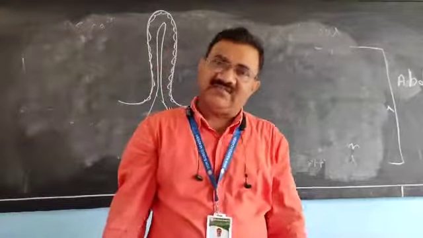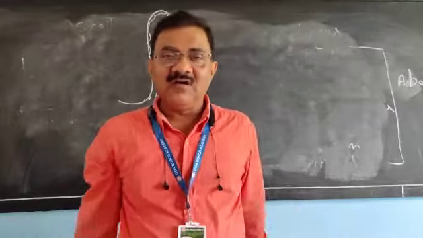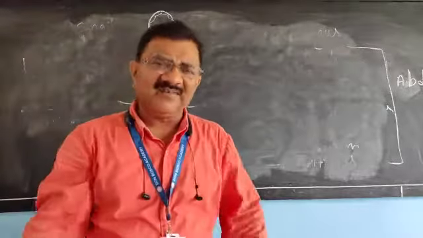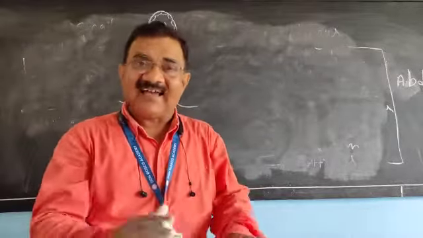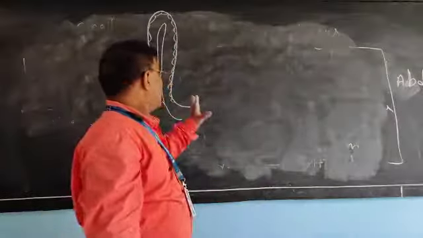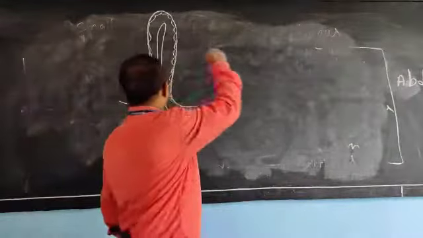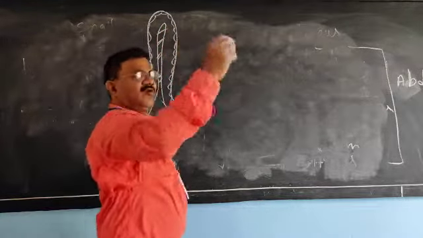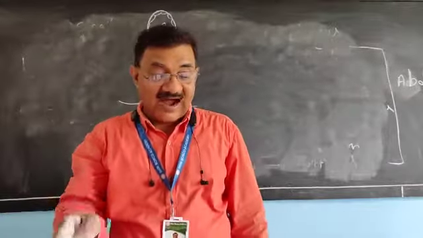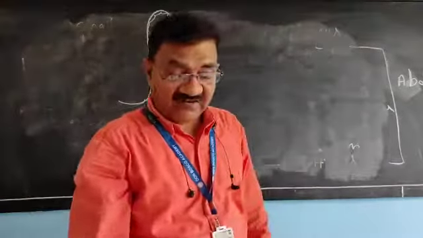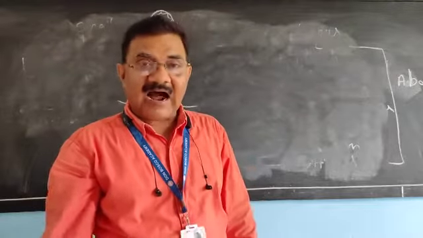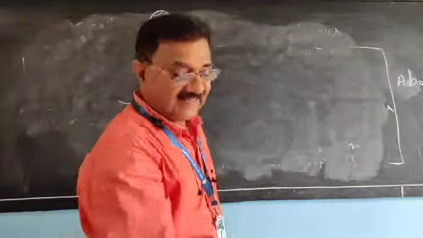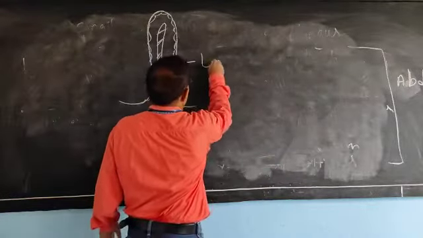Artery carries oxygenated blood, which is shown by the red color. Veins carry deoxygenated blood, which is shown by the blue color in the diagram. Arteries, veins and capillaries. Capillaries are the small blood vessels. So artery, veins and capillaries are shown there. Now lacteal is also there.